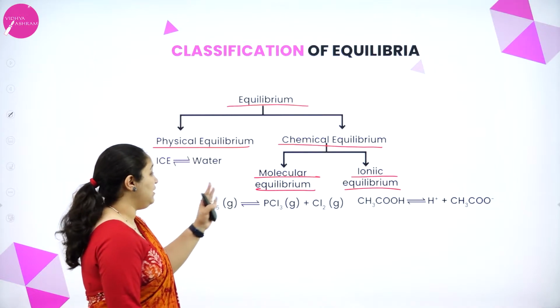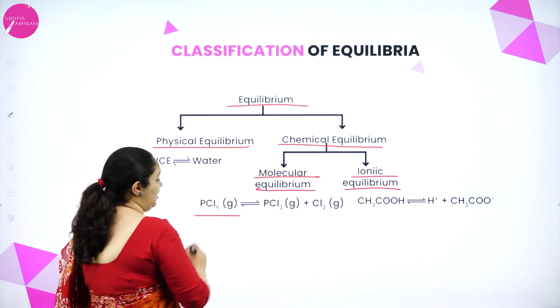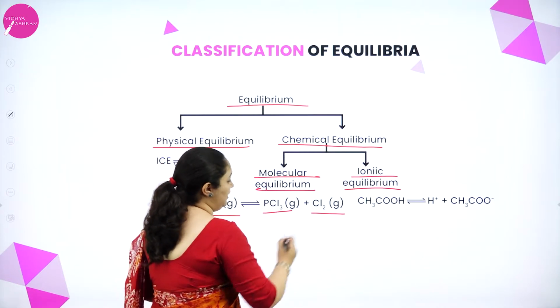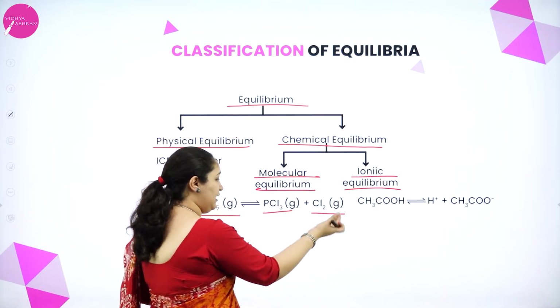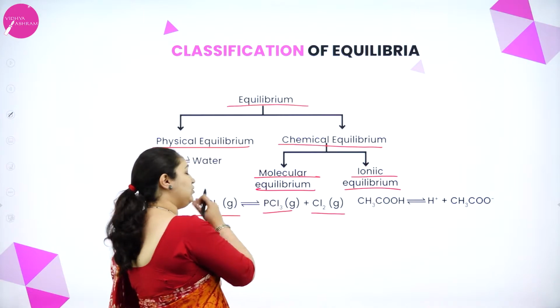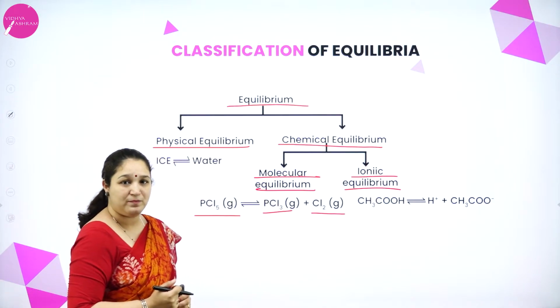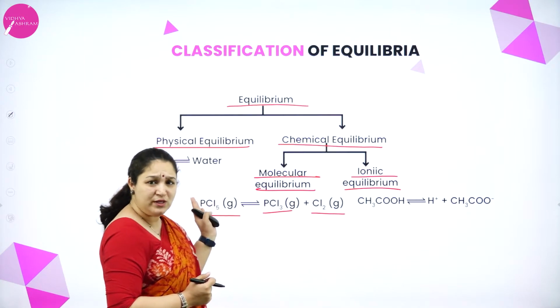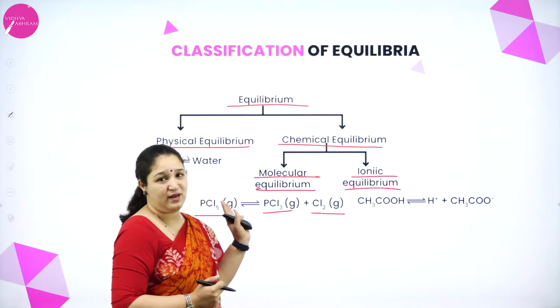So you see the molecular equilibrium, example PCl5. PCl5 decomposes to give PCl3 and Cl2. Again, PCl3 and Cl2 will react with one another to give PCl5 as well. And here you can see it is all molecules which is there. It's not an ionic reaction.